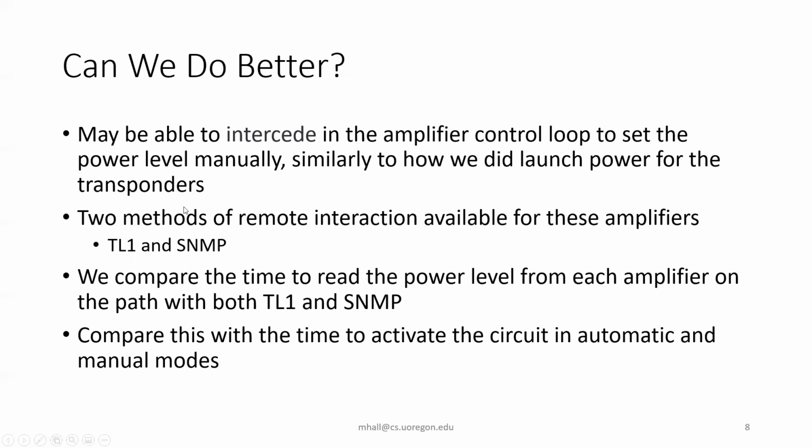So what we do here is try to figure out how fast we could possibly reduce the time to provision a signal. We compare the time it takes to read the power level from each of the amplifiers on this path with both interfaces, TL1 and SNMP. And we compare this time with the time to activate the circuit in automatic and manual modes that we showed in the measurements in the slides earlier.